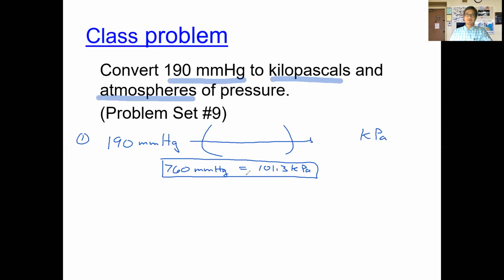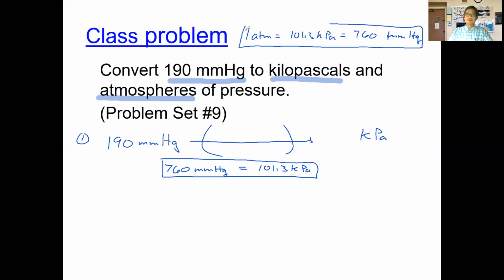I'm just writing it out to point out that we're only taking advantage of these two. What I gave you was the relationship between all three of them, which is 1 atmosphere, 101.3 kilopascals, 760 millimeters of mercury. For each of these conversions, you're going to choose 2 of the 3. You're not going to use all 3 of them. We're just saying that all 3 of them are equal to each other, but for each conversion you do, you're just going to pick 2 of the 3.